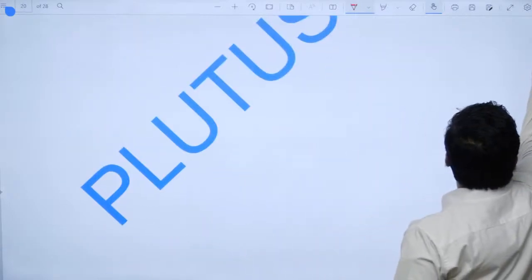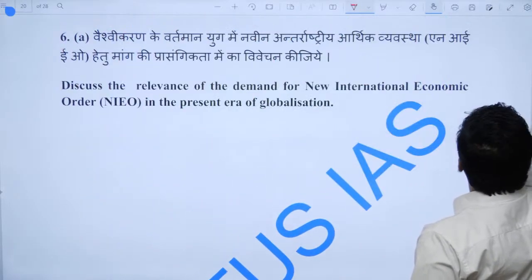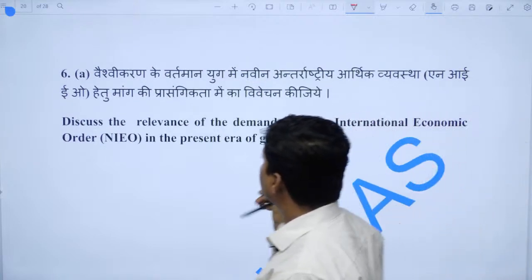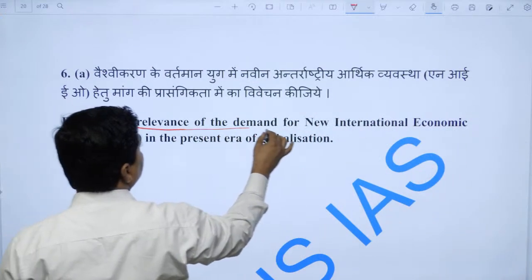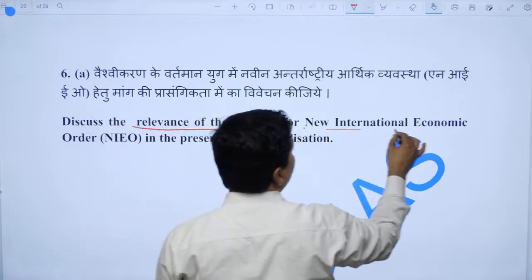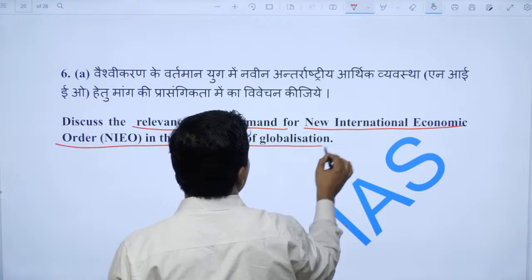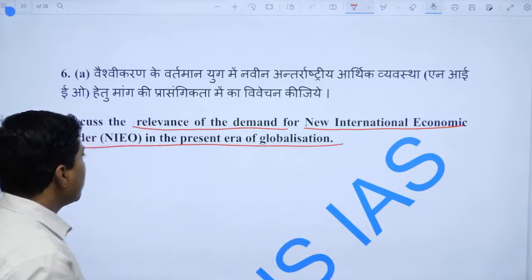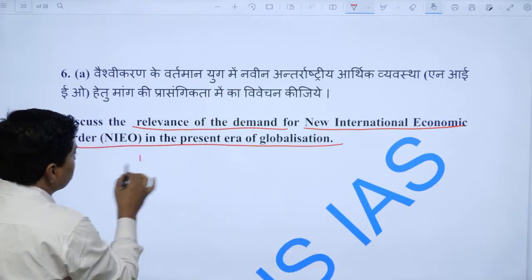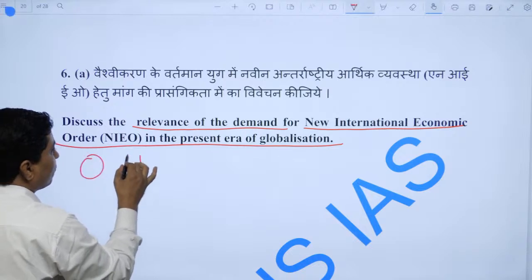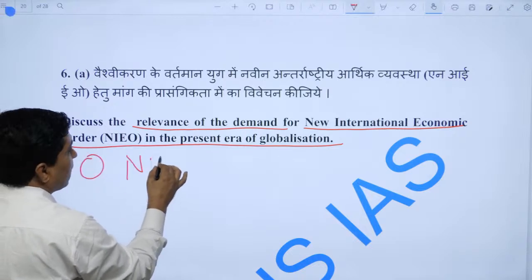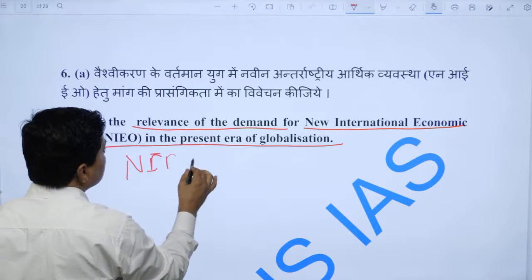The next question is: discuss the relevance of the demand for a new international economic order in the present era of globalization. It was 90 marks, so one should start with the new. What is new?